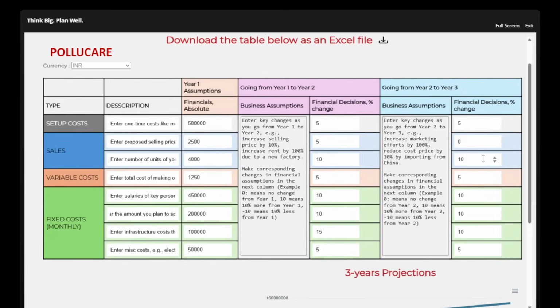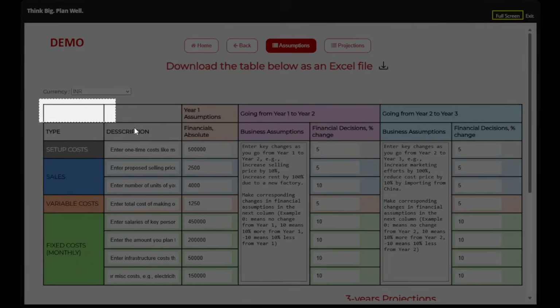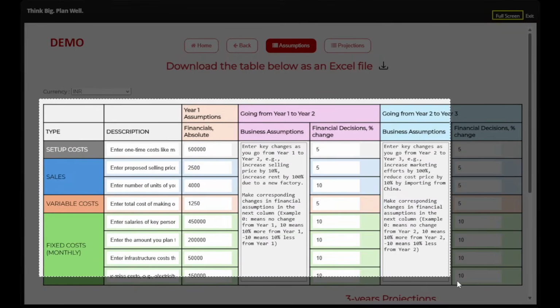Before we close this tool, I would request you to take a screenshot of it and save this image. Now you may ask me why to take a screenshot of this assumptions screen. Just take it and keep. We'll understand when we do the venture activities. So I'm just taking the screenshot